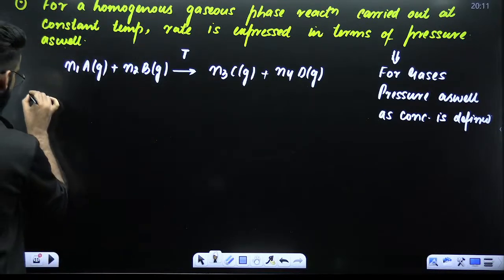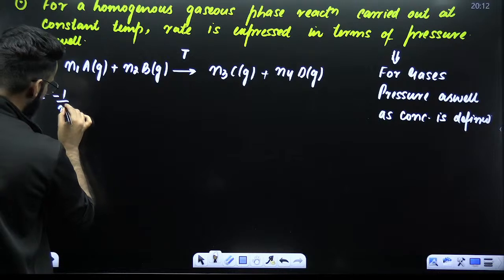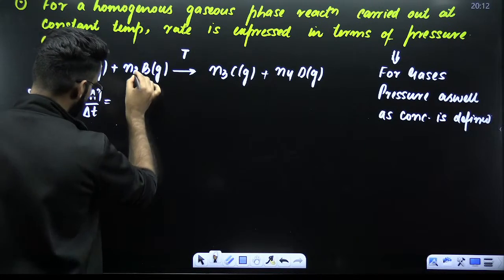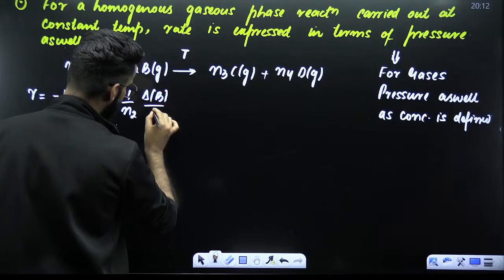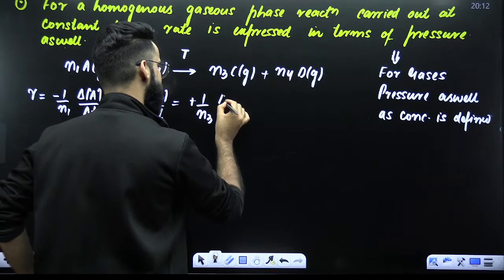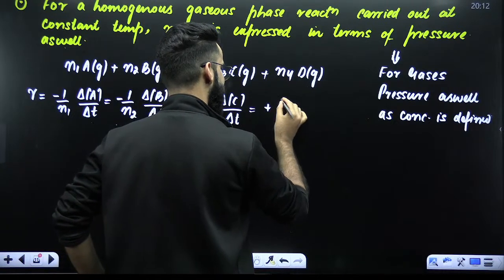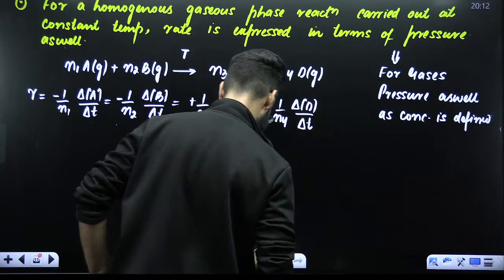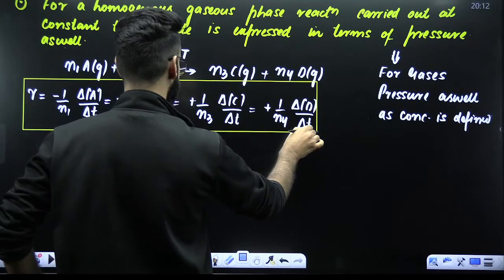See guys, rate of reaction. Rate of reaction in terms of A is going to be -1 divided by n1, change in the concentration of A divided by time interval delta t. With respect to B, -1 upon n2, change in the concentration of B divided by delta t. With respect to C, +1 divided by n3, change in the concentration of C divided by delta t. With respect to D, +1 divided by n4, change in the concentration of D divided by delta t. You call it the differential form of rate, right?